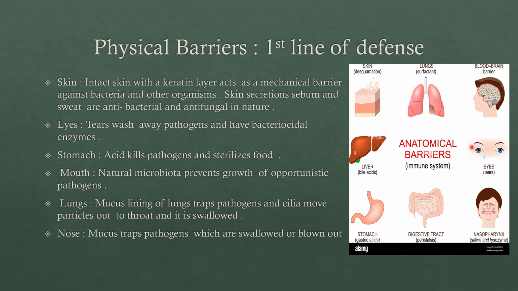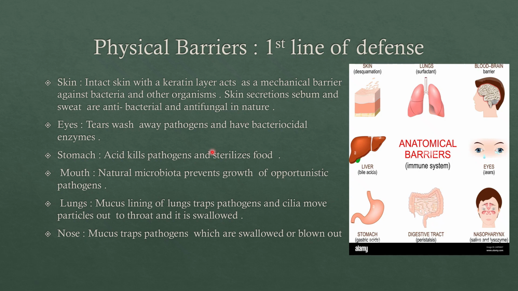And then second is eyes. Eyes secrete tears, right? Suddenly when dust or smoke tries to enter your eyes, what happens? The eyelashes try to protect it. You suddenly close your eyes and tears come out. Tears wash away the pathogens, and tears also have bactericidal enzymes which kill the bacteria.